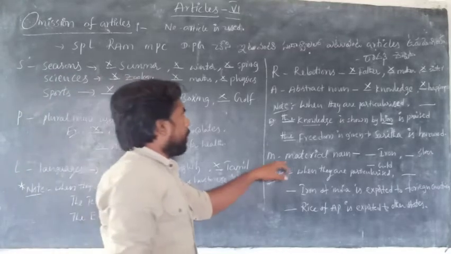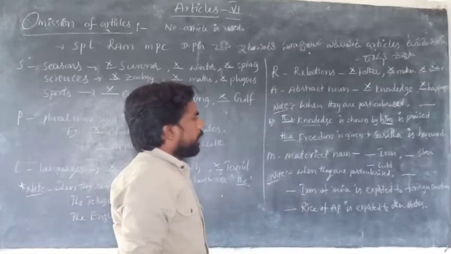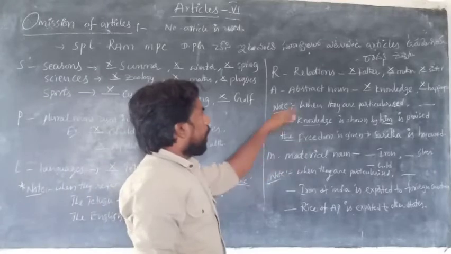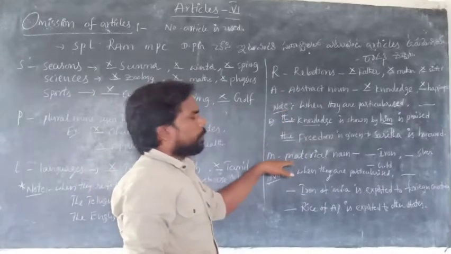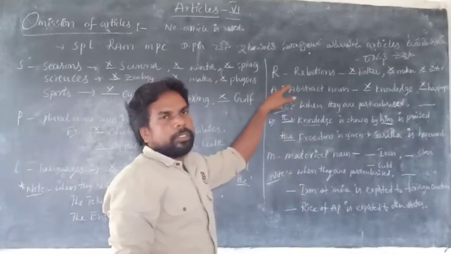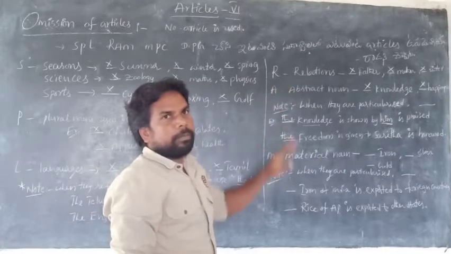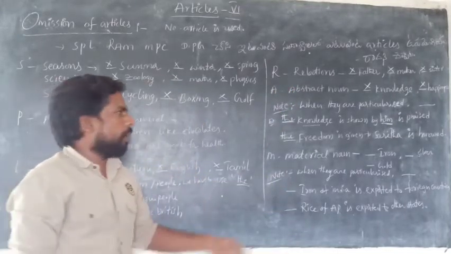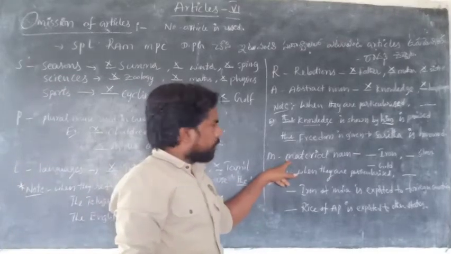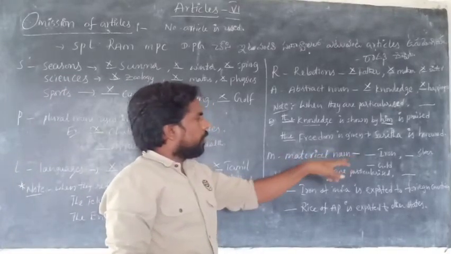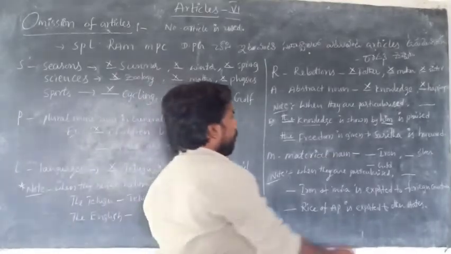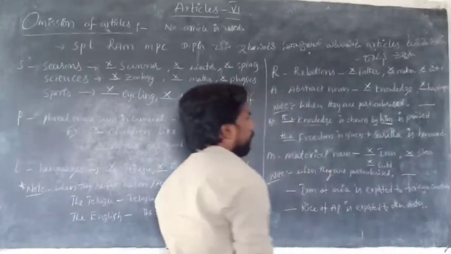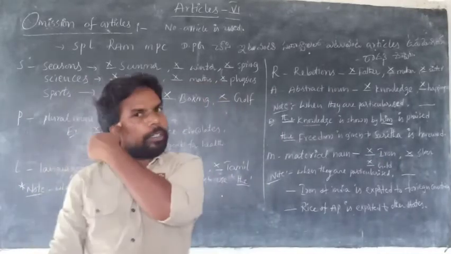Okay. Next one. In RAM, M refers to material noun. Material noun is the opposite of abstract noun. Abstract nouns we can't see, can't hold, can't touch. Material nouns we can see, hold, and touch. All metals: iron, silver, gold. We never say the iron, the silver, or the gold.